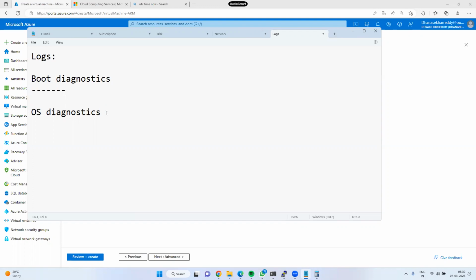If there are operating system failures, any software level failures, then these logs would be recorded under OS diagnostic logs. When you take your laptop to a shop and say your system is not booting up, there would be some hardware issue we have to rectify. Have you heard these terms anytime? Yes. They are boot diagnostics.